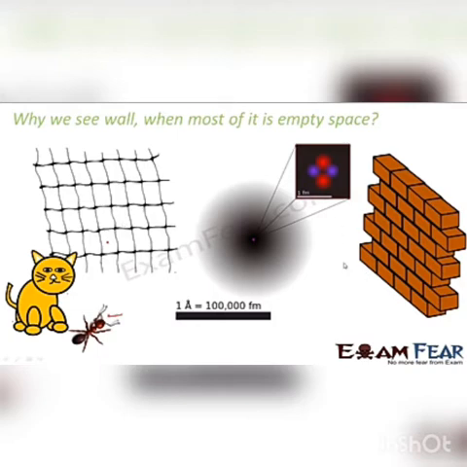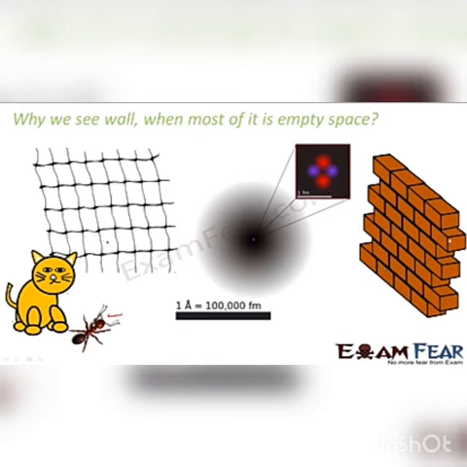Similarly, when we talk about this wall, which we say is made up of a huge number of atoms, which is nothing but empty space, end of the day. But since the number of atoms is huge, and also the ray which is being used to make it visible, for example, we are able to view objects, or our visibility is because of the light rays, right? Because of the visible light. So the wavelength of that visible light also plays an important role. The wavelength of the light is nothing but the examples which I have taken here. So here in this case, this netted wire is nothing but this wall, right?